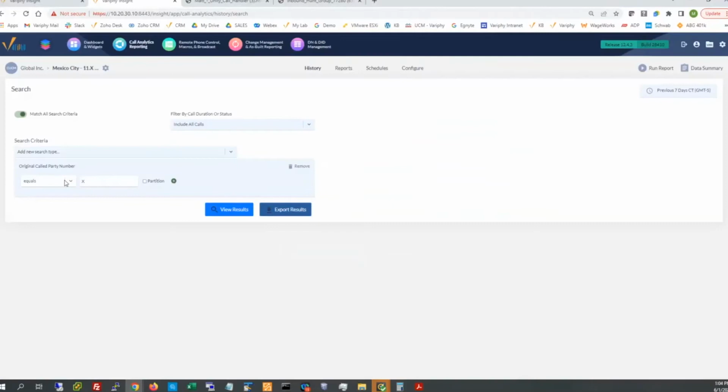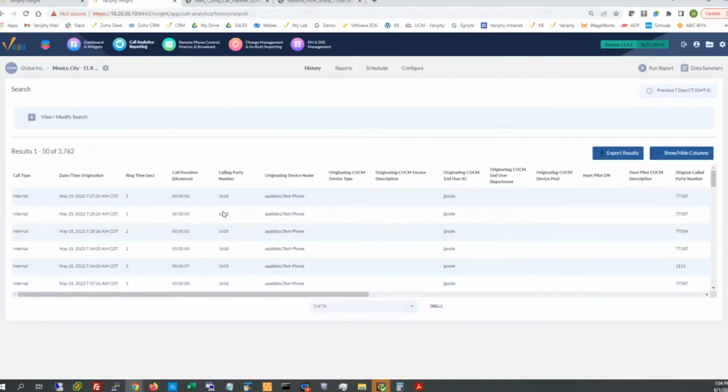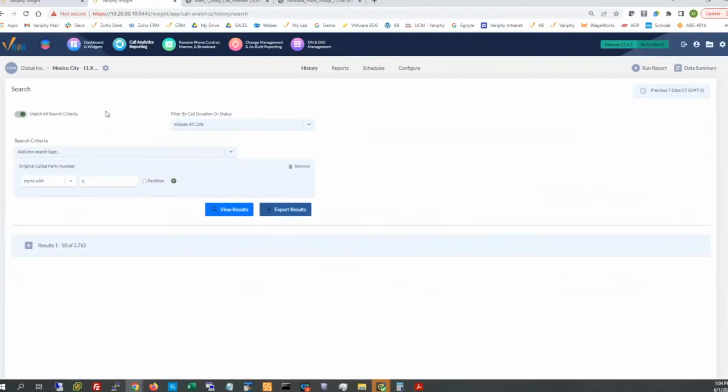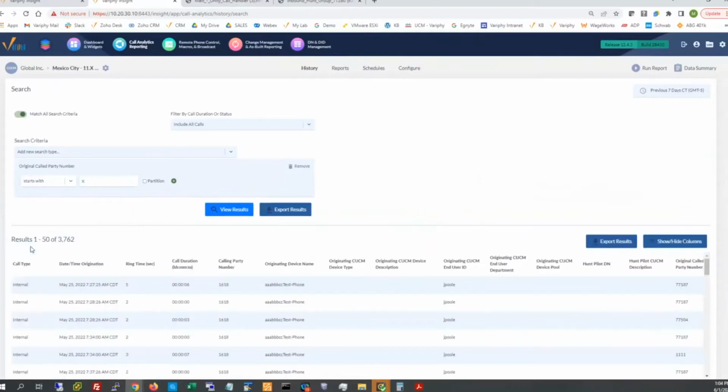I'm looking for my specific Unity identifier. Now, whether that's a directory number or a DN or a specific device name that's actually tied to it, or maybe even a type. One thing I always do within the sandbox is use this one field we offer out of the box, which is original called party number. Change the Boolean on it to starts with one wildcard character, so one character or better, for the previous 7 days. It should give me all my call traffic from this lab for the previous 7 days.